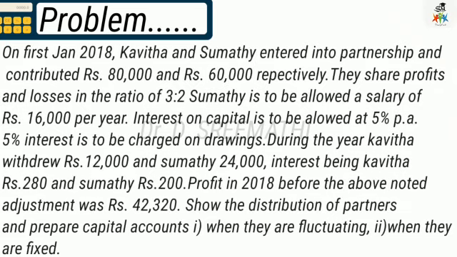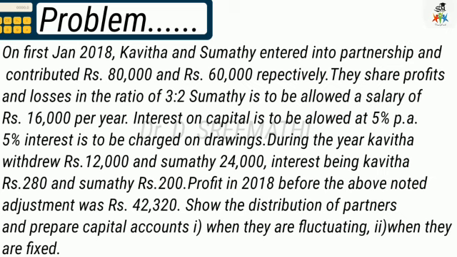On 1st January 2018, Kavita and Sumati entered into partnership and contributed rupees 80,000 and 60,000 respectively. They share profits and losses in the ratio of 3:2. Sumati is to be allowed a salary of rupees 16,000 per year.